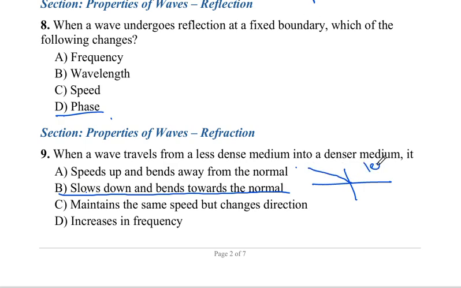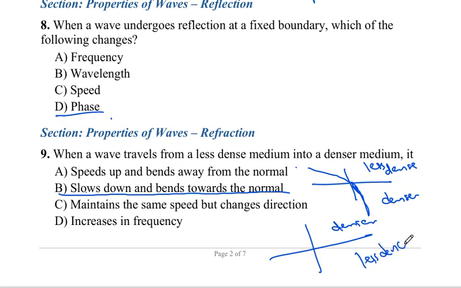When you go from a less dense to a denser medium, the wave bends towards the normal like this. But when you go from a denser medium to a less dense medium, this is the incident wave, it bends away from the normal like this.